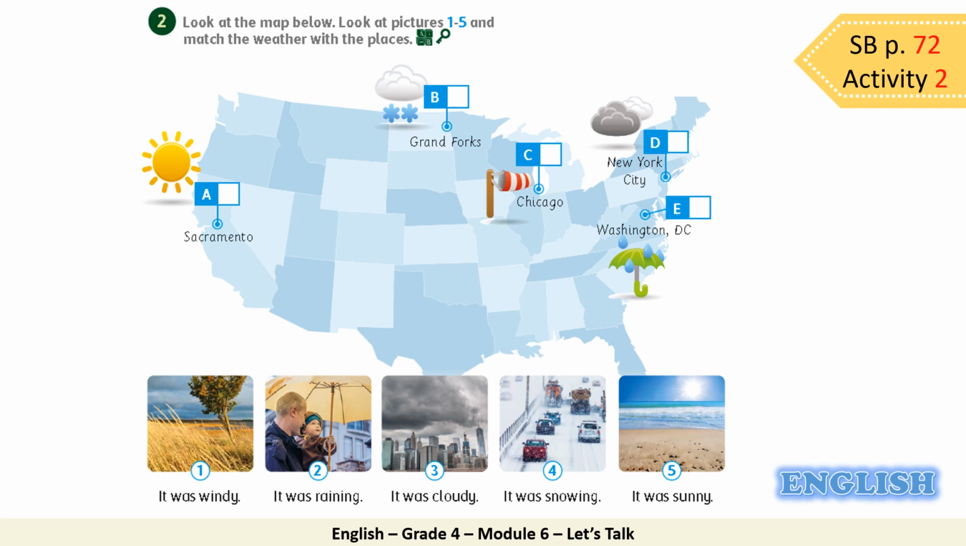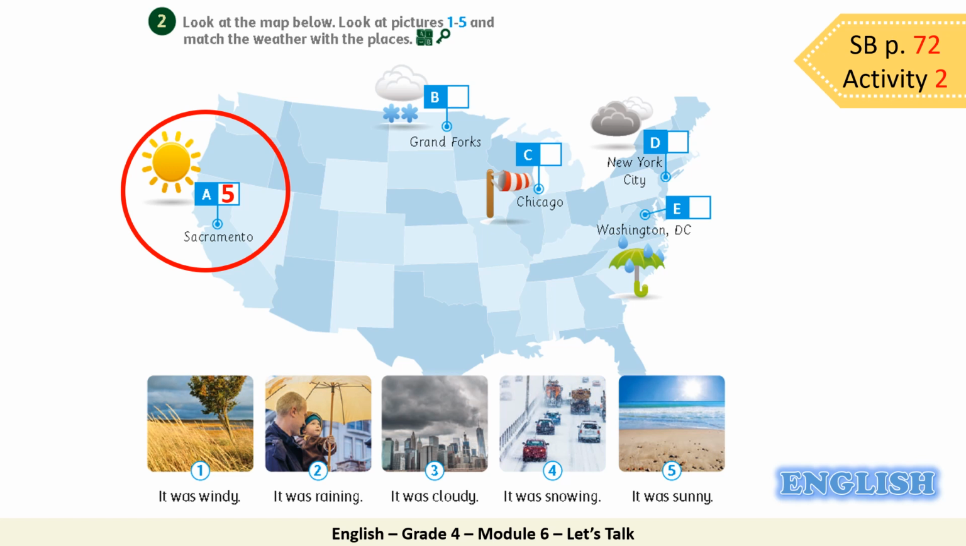Number 1. It was windy. 2. It was raining. 3. It was cloudy. 4. It was snowing. 5. It was sunny. Let's go over the first city, Sacramento. How was the weather? There's a sun. So, it's number 5. It was sunny. Good job.